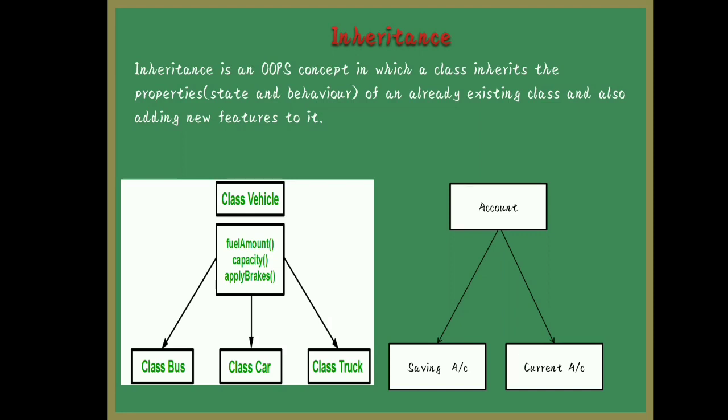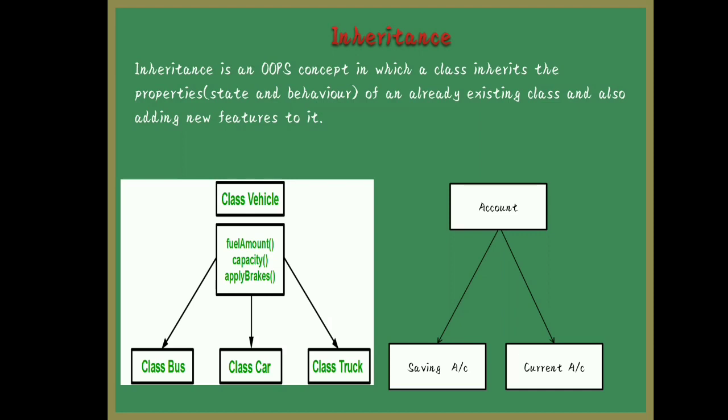Once again, the same for class car. Car also has the same features I will take from vehicle, and I will add additional features like AC, music system. All this I can add additionally. Class truck: once again here the number of wheels will be different, the design will be different. So I will add additional features to it. These classes bus, car and truck are called subclasses. Class vehicle is called the superclass or parent class or base class. Bus, car, truck are called derived class, child class, subclass. You will use different names, but the meaning is the same.